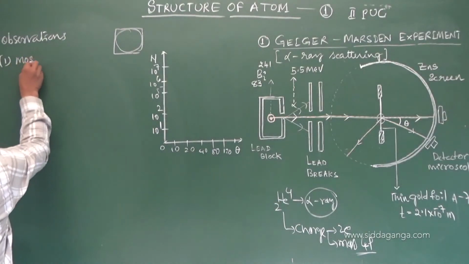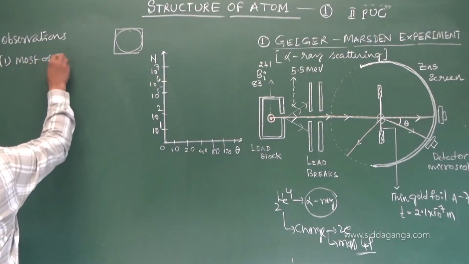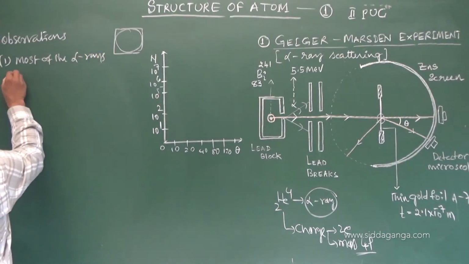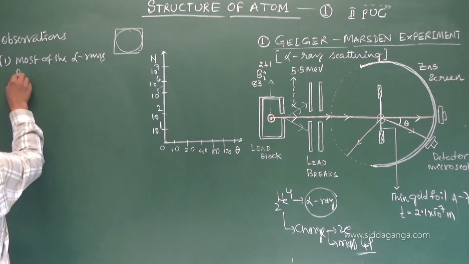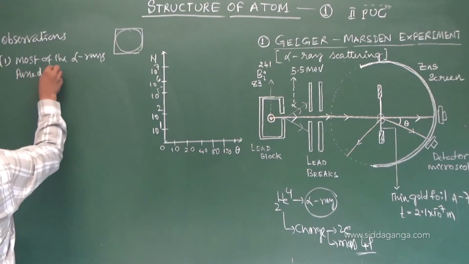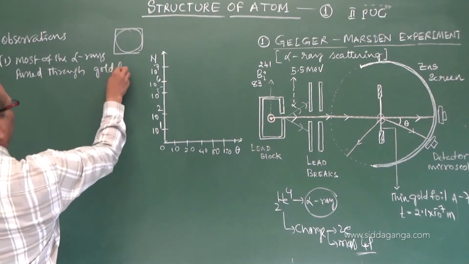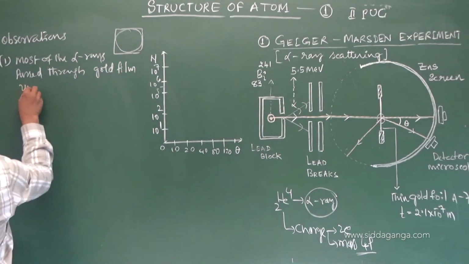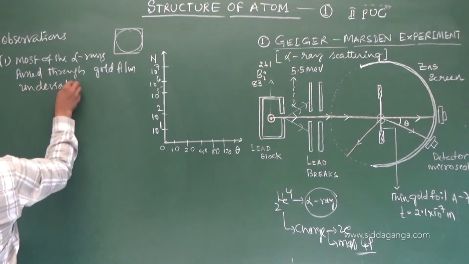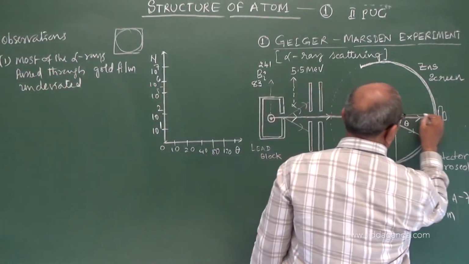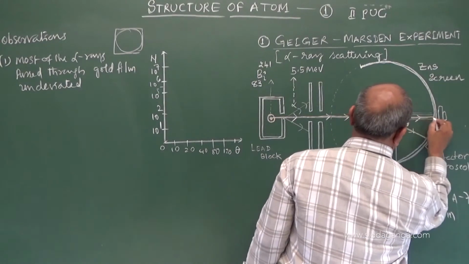Most of the alpha particles passed through the gold film undeviated. They are not deviated at all. Most of them traveled straight, those which are incident on it.